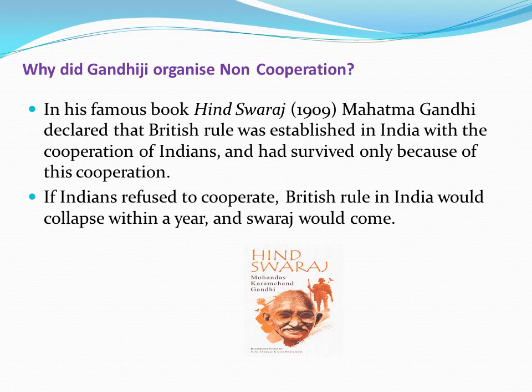Now, Gandhiji and non-cooperation movement. In his famous book Hind Swaraj, Mahatma Gandhi declared that British rule was established in India with the cooperation of Indians and had survived only because of this cooperation. If Indians refused to cooperate, British rule in India would collapse within a year and Swaraj would come.